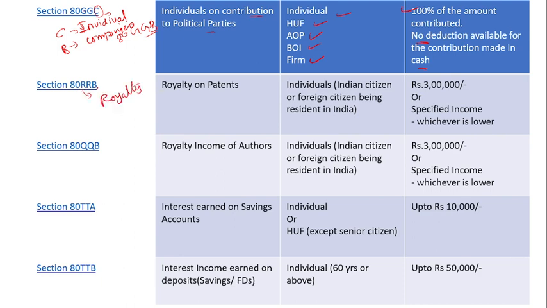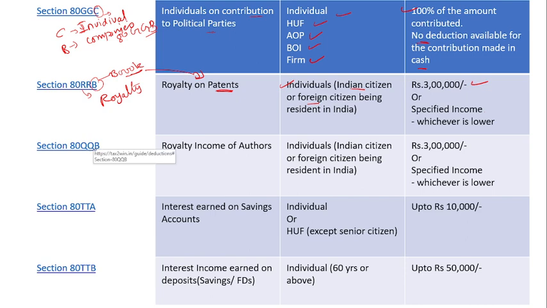For royalty. Royalty, book, B for book. The book we will get as a patent. The royalty on the patents. So the individual, Indian citizen or foreign citizen who is a resident in India, so the eligible person is the individual, either an Indian citizen or a foreign citizen. Up to 3 lakh rupees he will get a deduction on the specific income, whichever is lower, in that amount he will get a deduction.